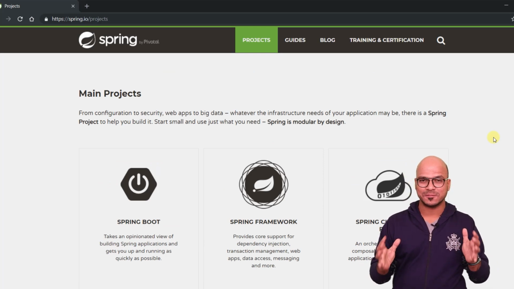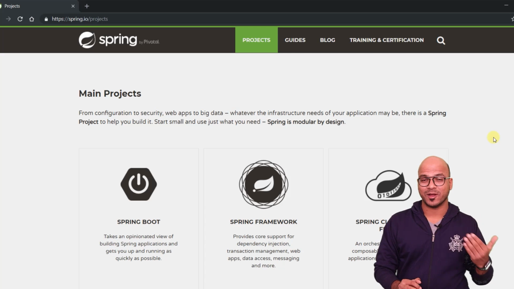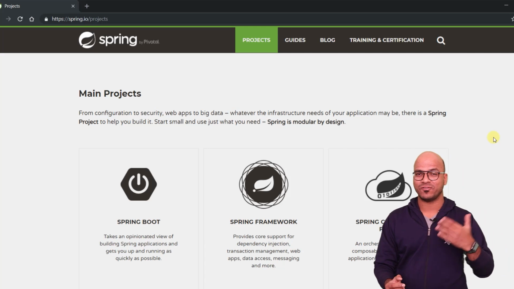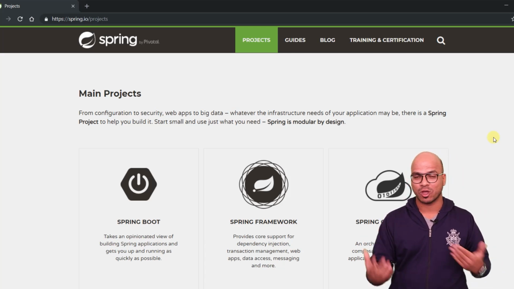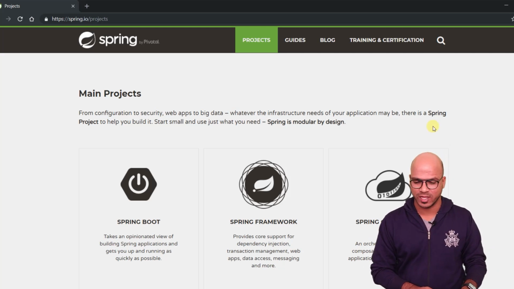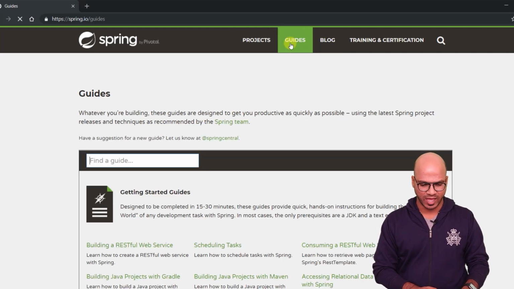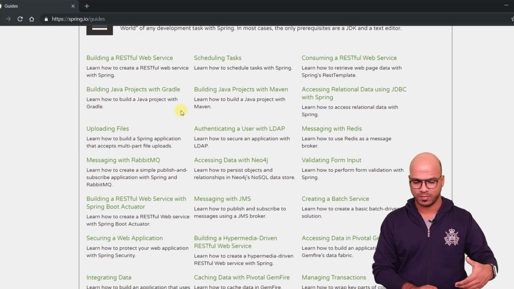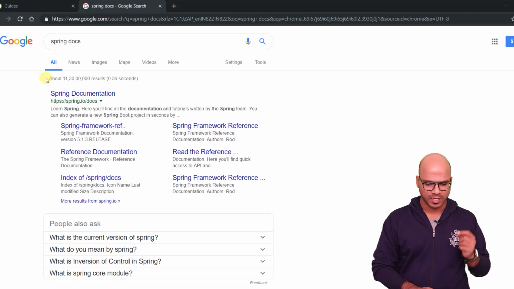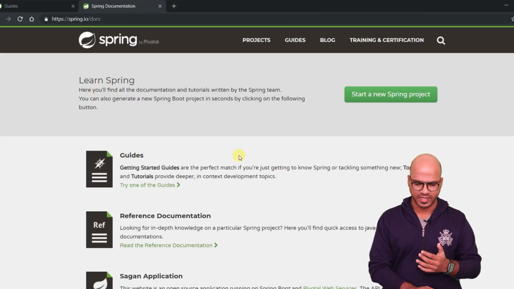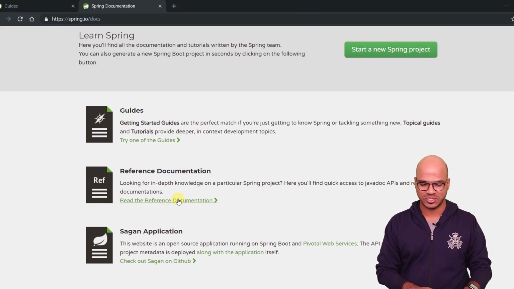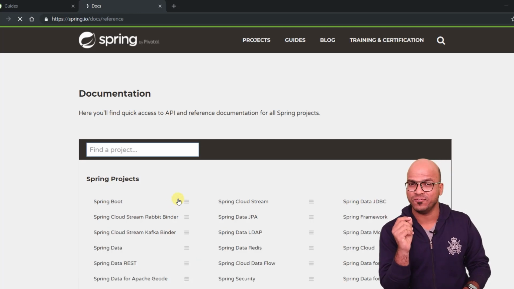And the amazing thing about Spring is, not just Spring, it's about Java. We have amazing documentation. Same goes for the Java docs. In fact, instead of referring to any book, you can refer to the Java docs and you can solve your queries. We have a huge community. In the same way, we have Spring docs as well. So if you just go to the guides, you can see you will get a lot of help from this. Otherwise, you can just click on this and search for Spring docs. And you can see it gives you Spring documentation as well. You can click on guides, and this is where you will get the reference documentation. Just click on this. In fact, they will also give you EPUB format.